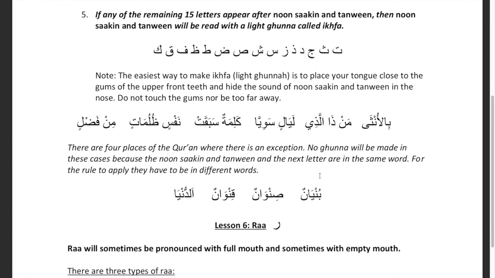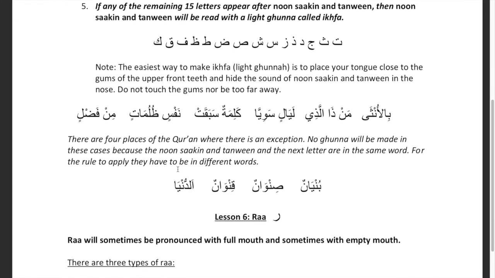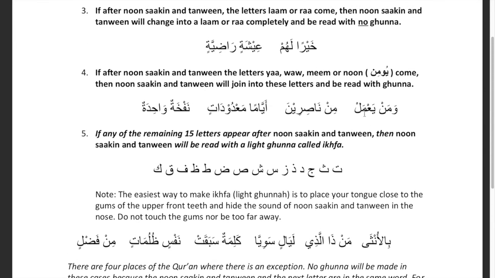So there is an exception to this rule, to this ghunna. There are 4 places in the Quran where ghunna will not be made because the letters of ya, waw, after noon sakin, there will be no ghunna because they are in the same word. So if you look at all the examples, you mean the noon sakin comes, the ya is in the next word.